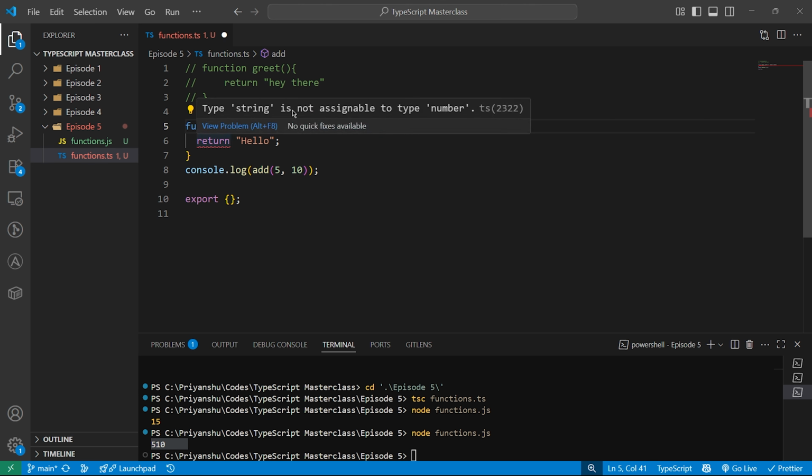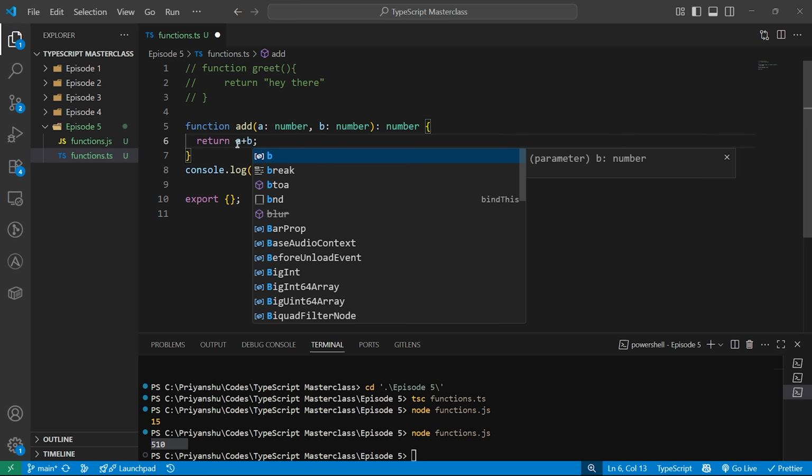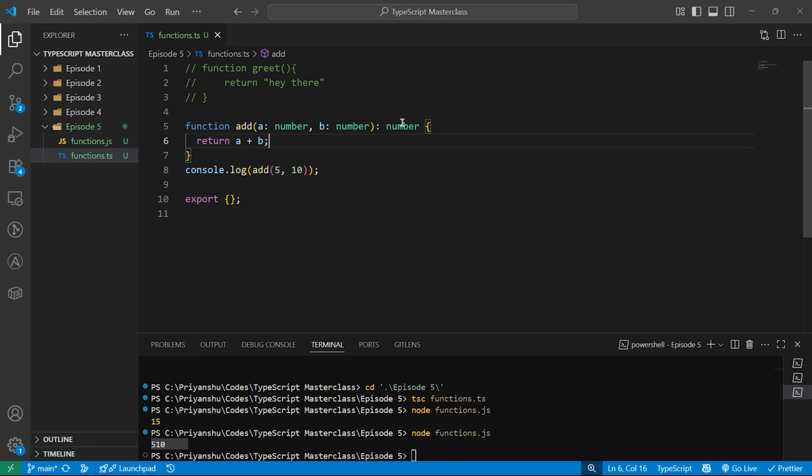See over here, type string is not assignable to type number. So I can do this, a plus b, and now it's fine. Now it should only return number. This colon number after the parameters means that this function returns a number. If you try to return anything else, TypeScript will complain.